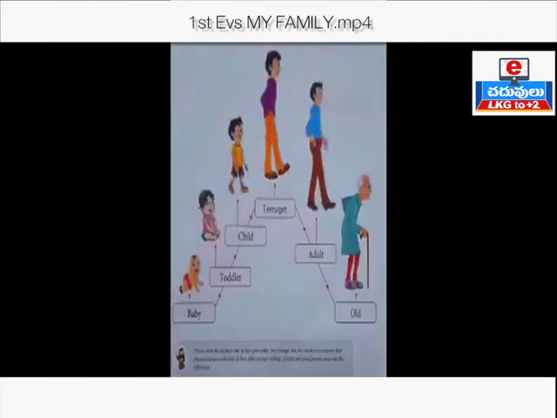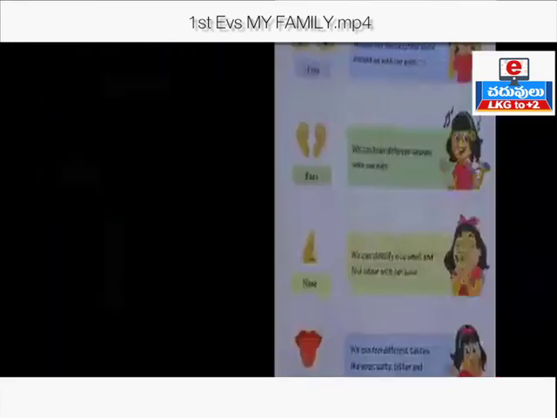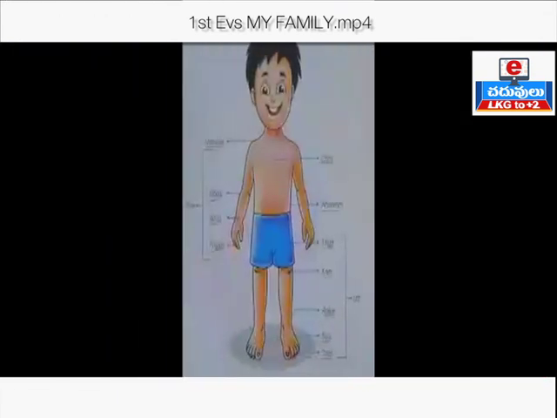Children, revise this all and read these points. Today you write parts of the trunk and limbs. Write only one time.